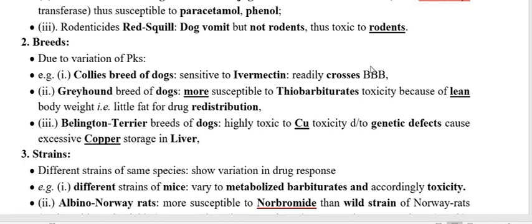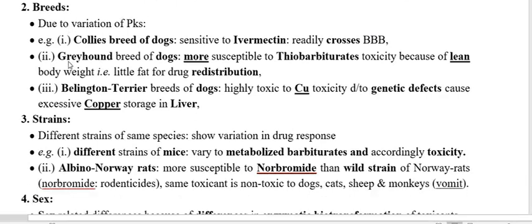species-related property of the host. Now we have to concern ourselves with the breed of the host animal. Why is breed also important? Take a few examples. If the breeds vary, the pharmacokinetics of the toxicant also vary, like its absorption, its metabolism. ADME, absorption, distribution, metabolism, and excretion of the drug also vary depending upon the breeds. Take the example of the collie breed of the dog.